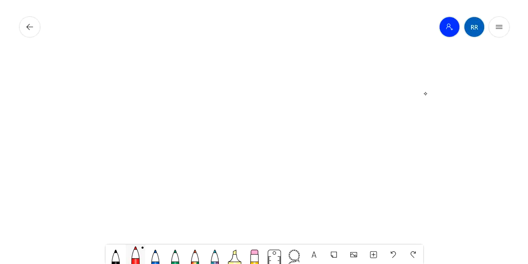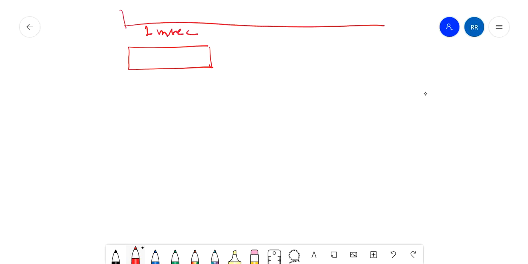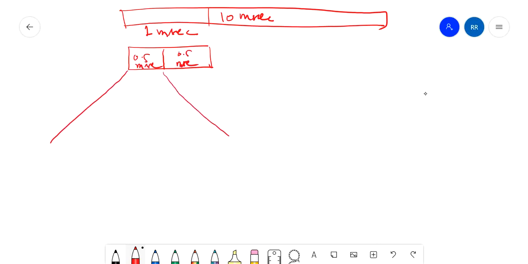Now we will deep dive into the structure of the slot. We saw this is one subframe, 1 millisecond. For your information, I will draw this as well. This is one frame of 10 milliseconds. This is one subframe of 1 millisecond. It is further divided into slots of 0.5 millisecond, 0.5 millisecond. Now we will explore this slot.